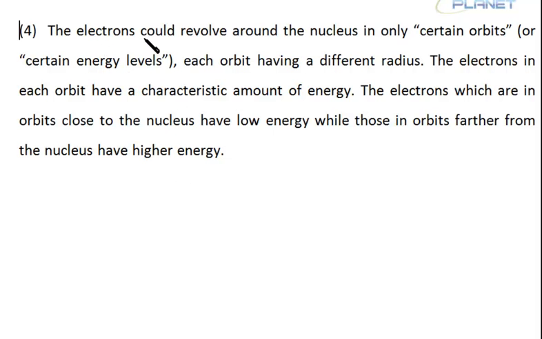Now what is it saying? That the electrons could revolve around the nucleus in only certain orbits or certain energy levels, each orbit having a different radius. The electrons in each orbit have a characteristic amount of energy. The electrons which are in orbits close to the nucleus have low energy, while those in the orbits farther from the nucleus have higher energy.